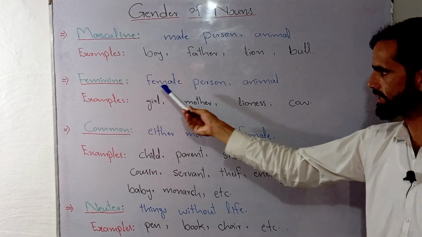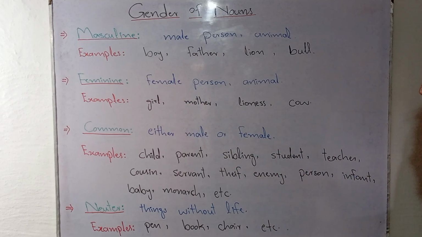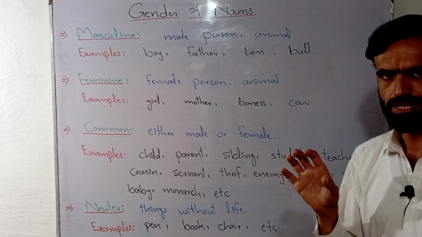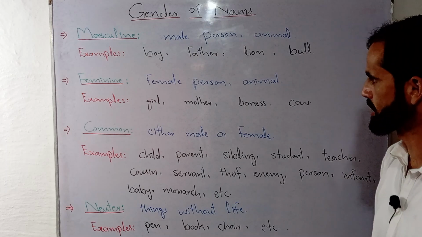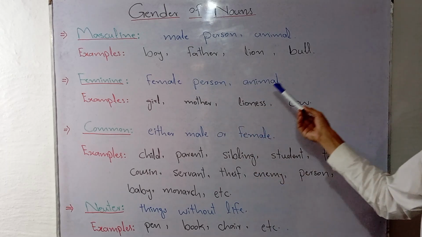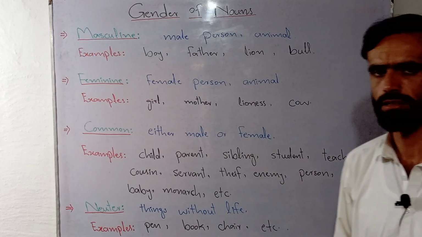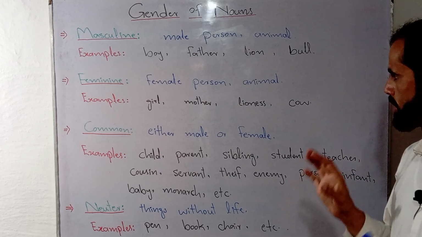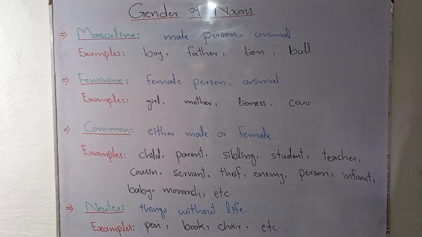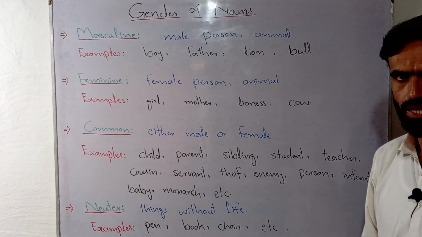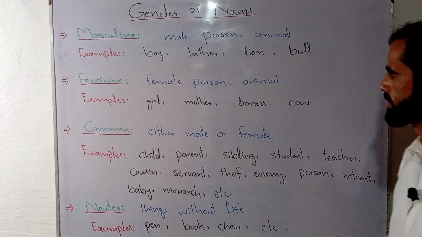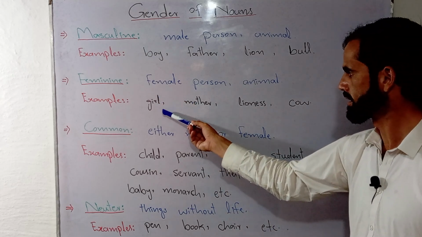On the other hand, we have feminine gender, where feminine gender stands for, or refers to, a female person or female animal. So whenever we talk about female persons or animals, we have to use nouns that belong to the feminine category. There is a word girl.